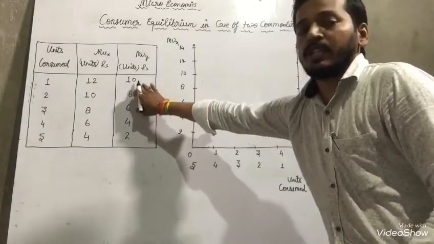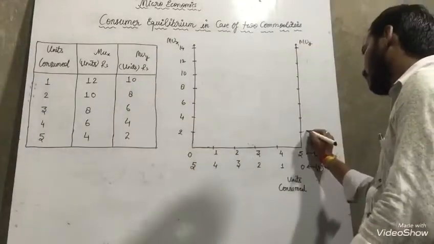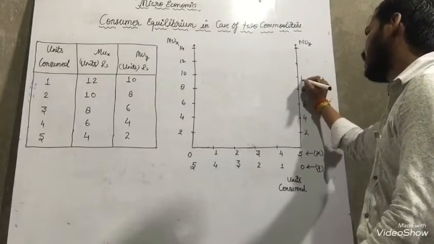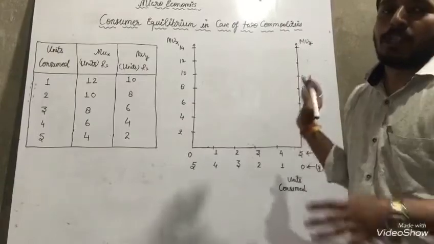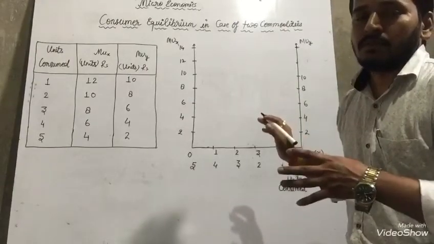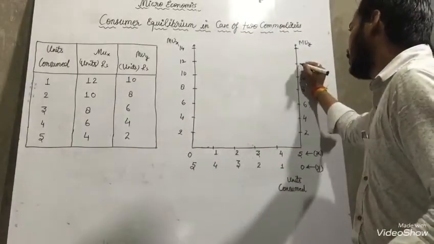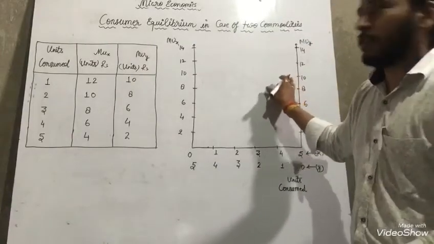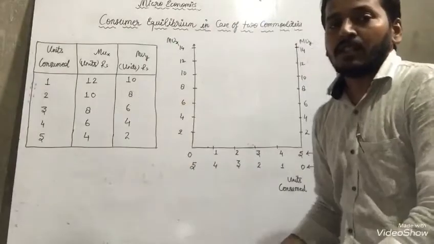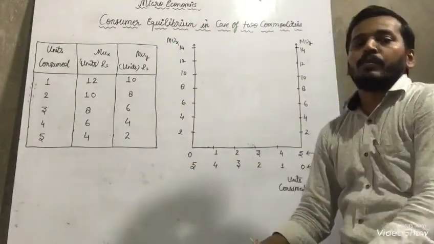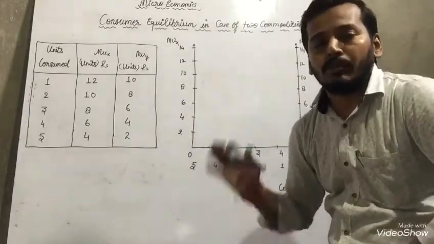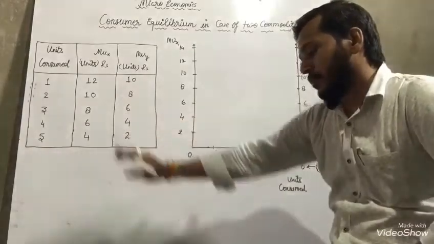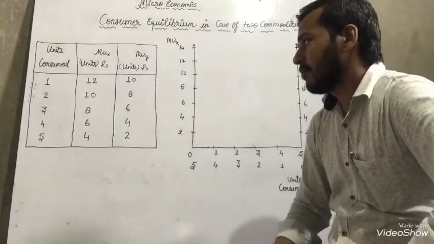MUY maximum is 10. So the same thing, we also make a gap of 2: 2, 4, 6, 8, 10. We need up to 10 only. But we can write extra also, 12, 14, but we need up to 10 only, because the maximum unit here is 10. But we are able to make and explain all these things with the help of this explanation. Now come to the topic and start from there.